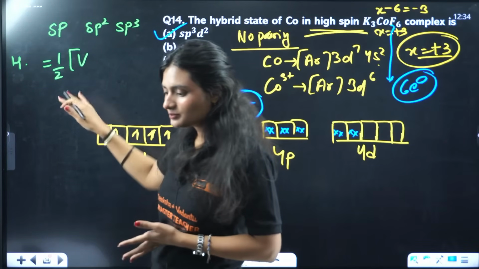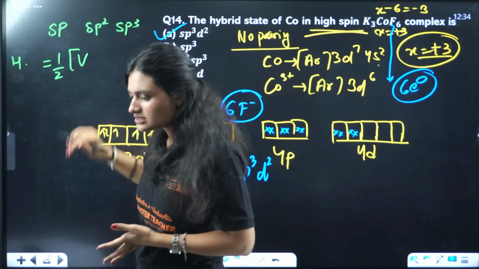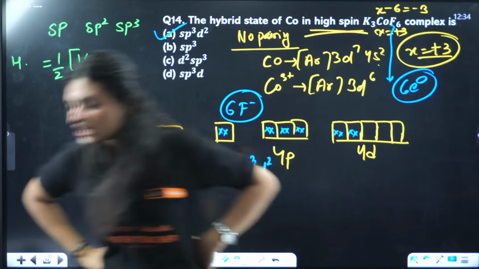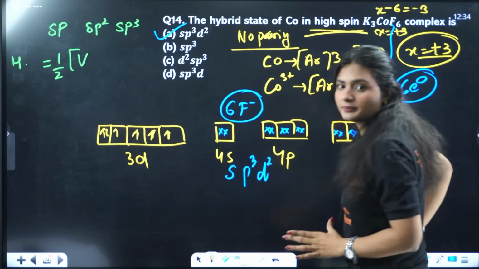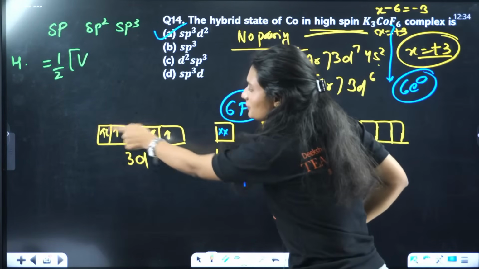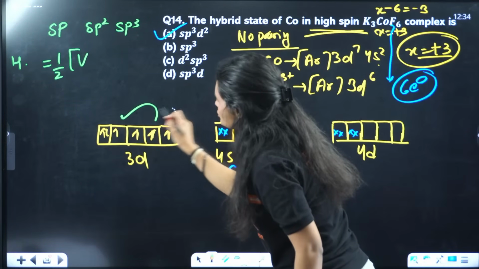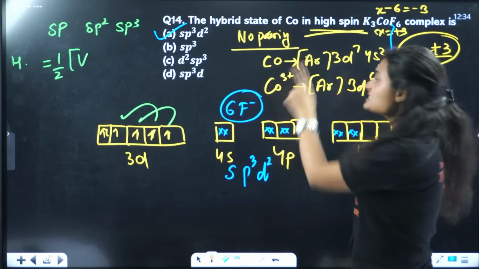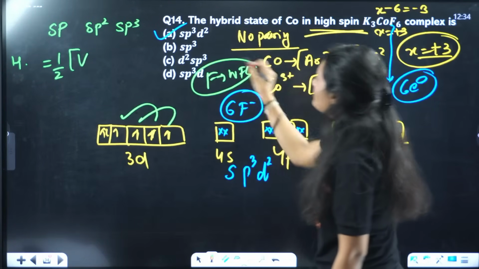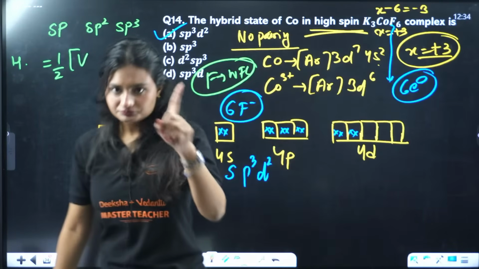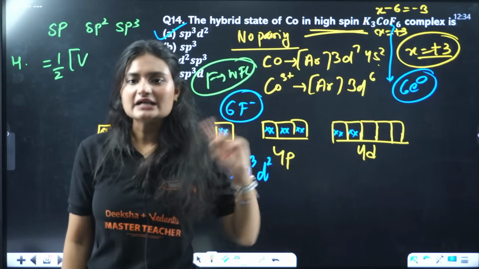Just write down with me, V is the number of valence electrons. It can't be d2sp3, because for d2sp3 you need to vacate these 2 orbitals. You need to do pairing, this should go here and this should go here. But since fluorine is a weak field ligand, it can't do pairing.